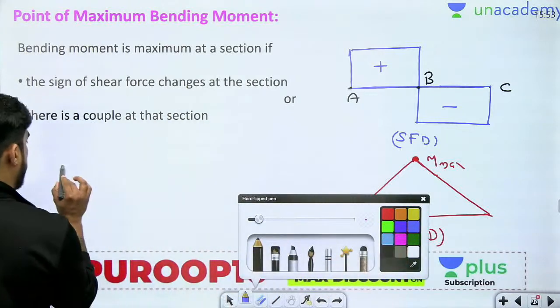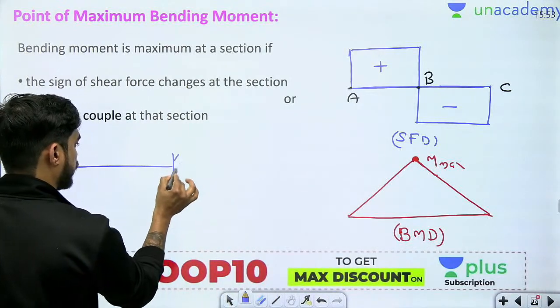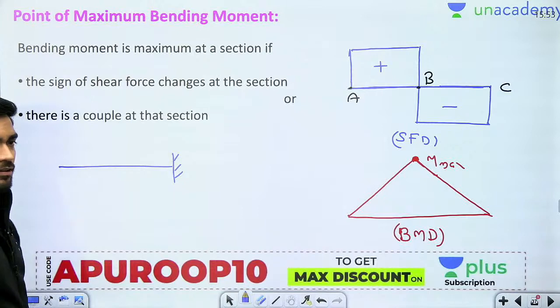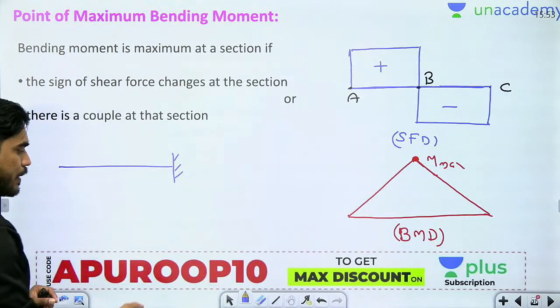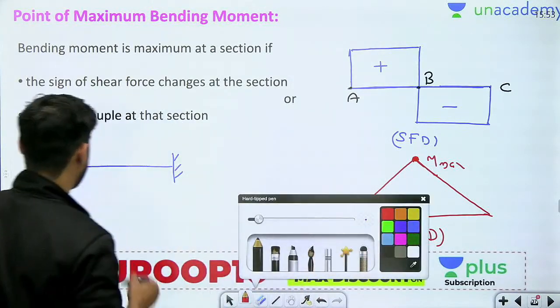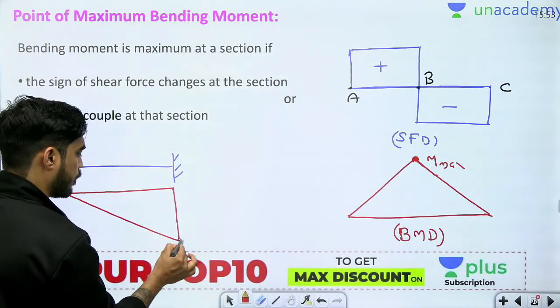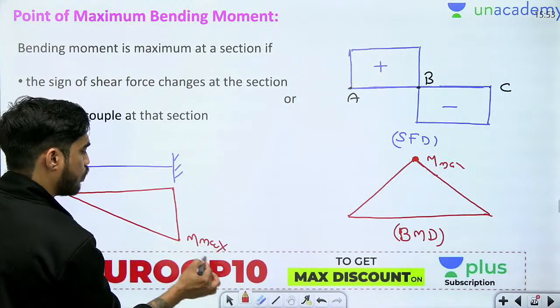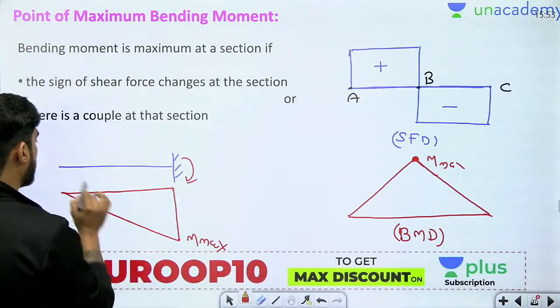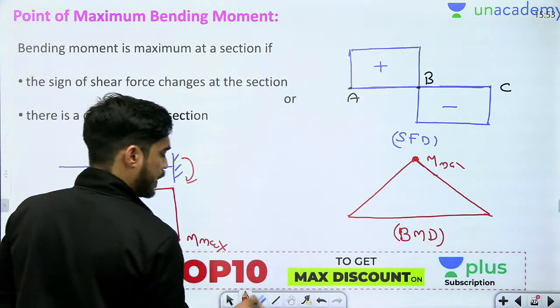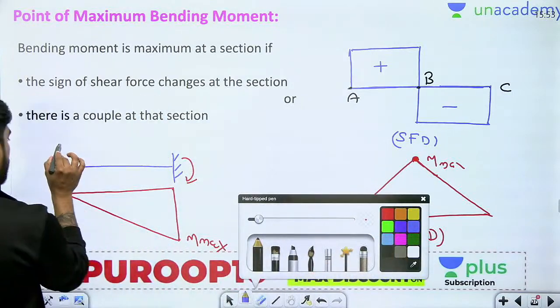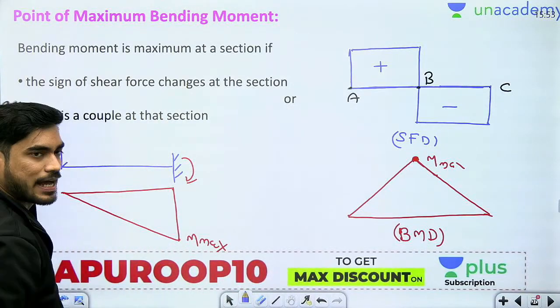So in case of a cantilever beam, at the fixed end there is a couple, so bending moment will be maximum here. Bending moment is maximum here. Why? Because there is a couple. Okay, so couple की वजह से bending moment जो है वो यहाँ maximum आ रहा है.